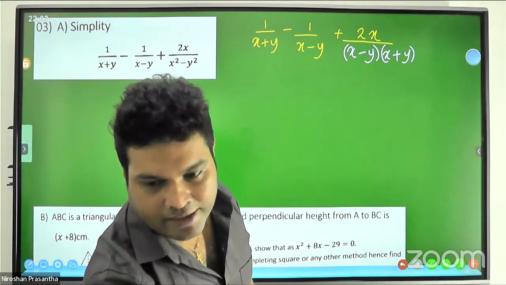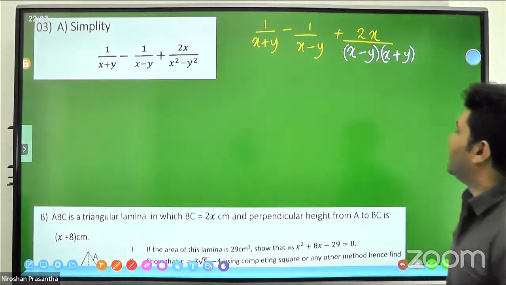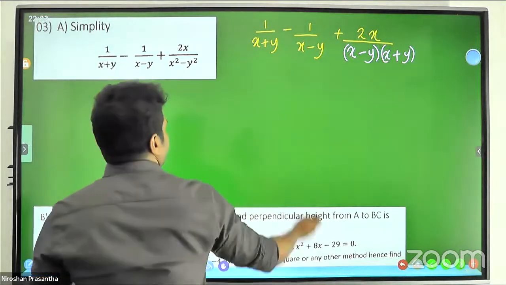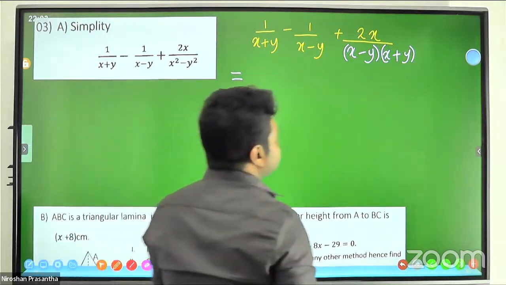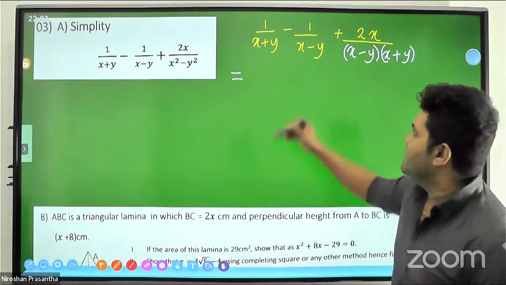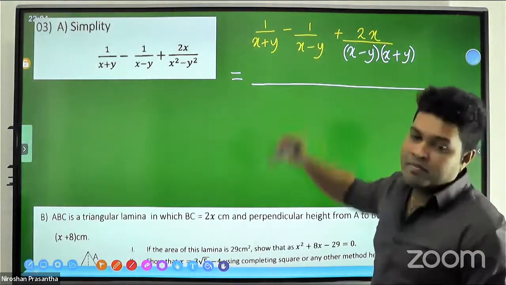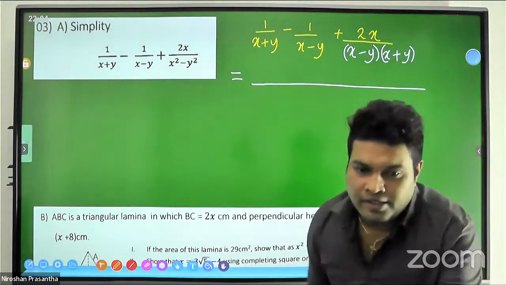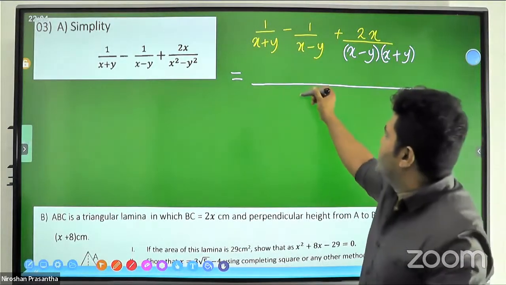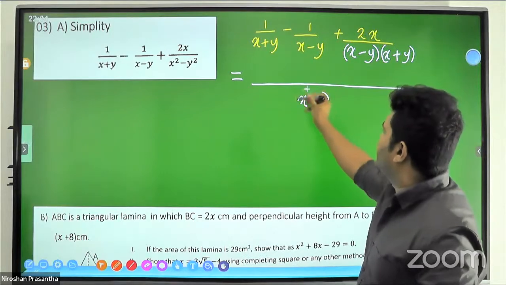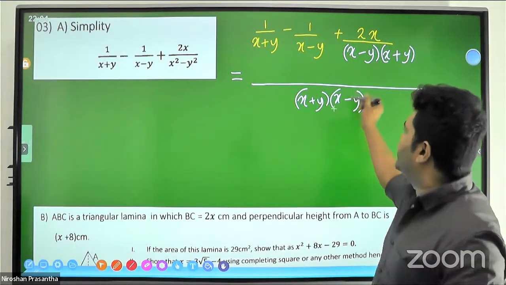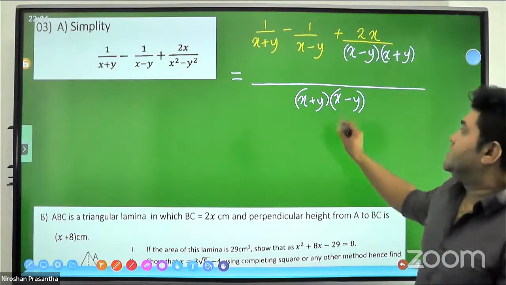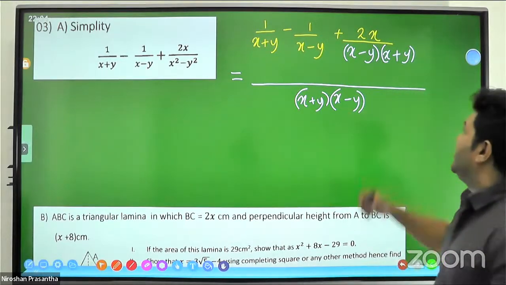Factors, right? Factor form. Without factor forms, you cannot get it. Then what is the LCM? The LCM is the product of all the different factors. x plus y is a different one, and x minus y is a different one, and nothing else. This product is the LCM.